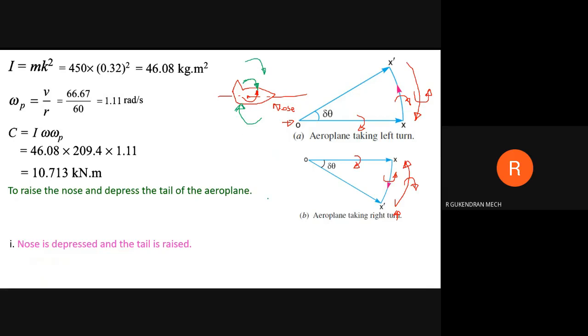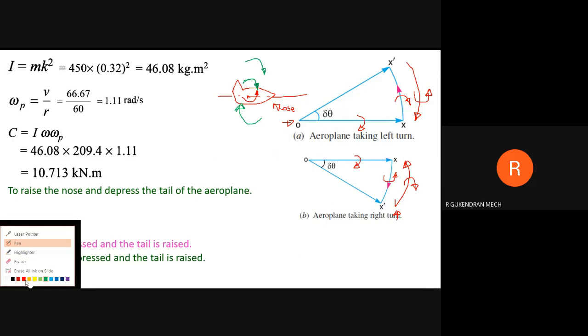Okay. The next case, while taking a left turn, the engine is rotating clockwise when viewed from the rear end, sorry, front end. So front end, we can convert this into anti-clockwise direction. Okay, so the same thing, I'll change with a different color so that it will be easy to identify.